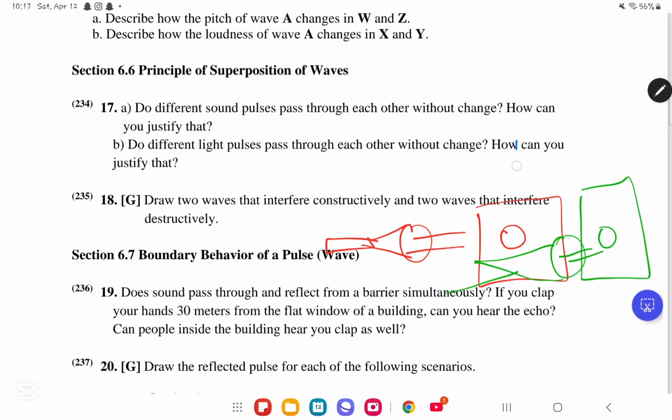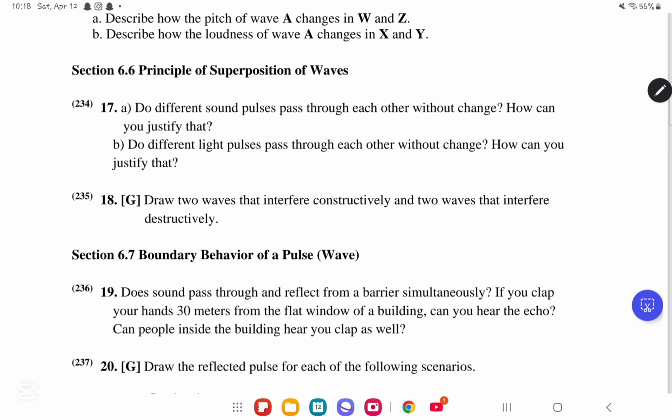So, look what's going to happen. The light that will pass here will go there, and the light that will pass here will go there, and together they will form what? They will form one big hole. I think this is one way you could explain that. Honestly, I'm not sure if I'm correct, so please do double check with ChatGPT or your teachers or whatever. So we move on to question number 18.